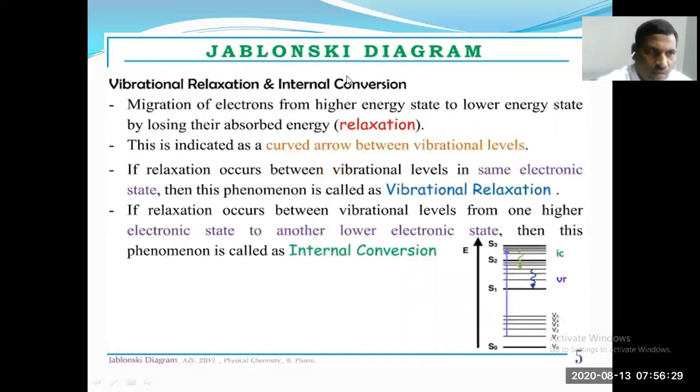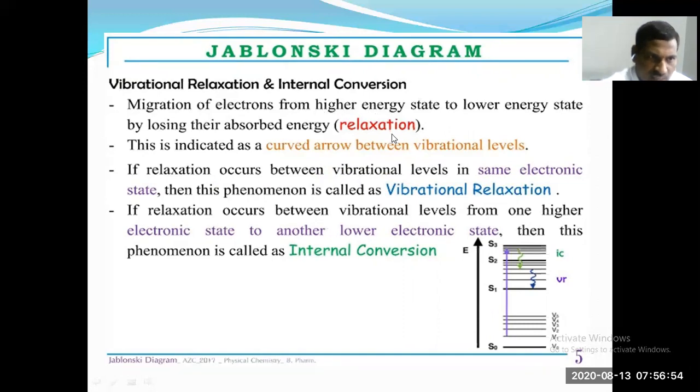So, internal conversion, this is denoted by IC. It is the migration of electrons from a higher energy state to a lower energy state by losing their absorbed energy.